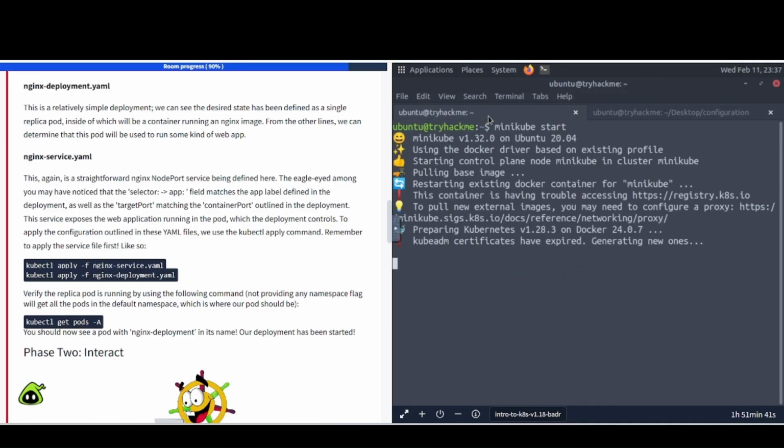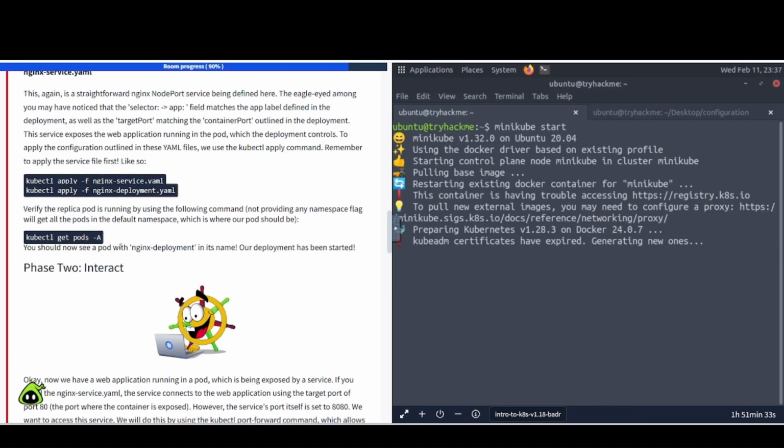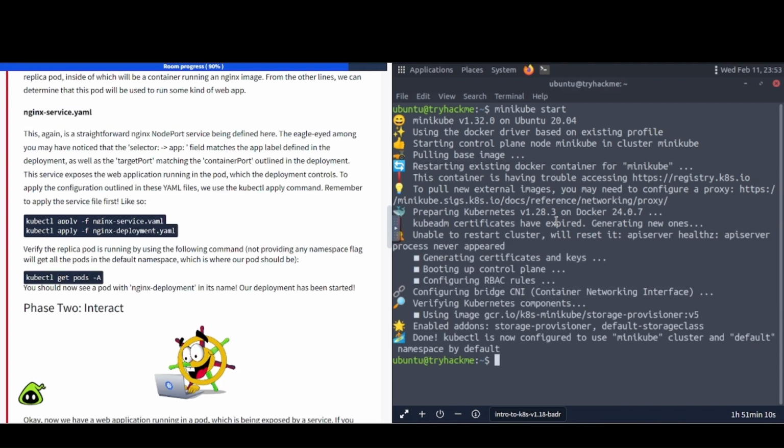All right, so let's see if this is done yet. All right, I guess it might still be going. Let me wait a few minutes. I'll come back and then see if we can start doing this here. All right, it finally finished after about 10 minutes or so. So let's go ahead and continue on here.